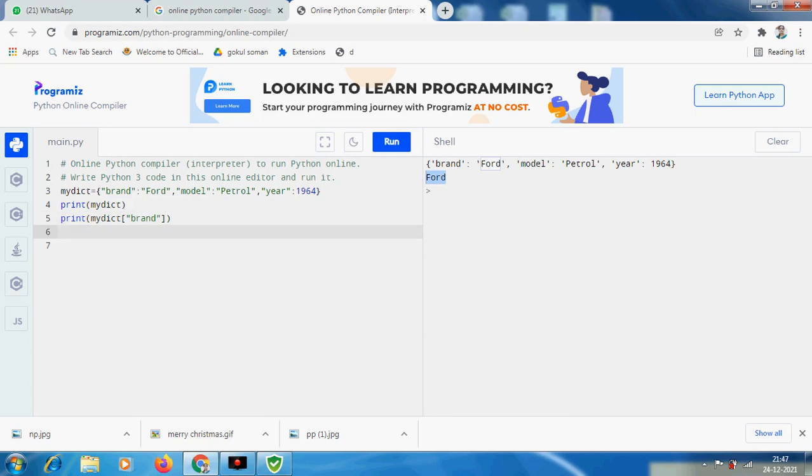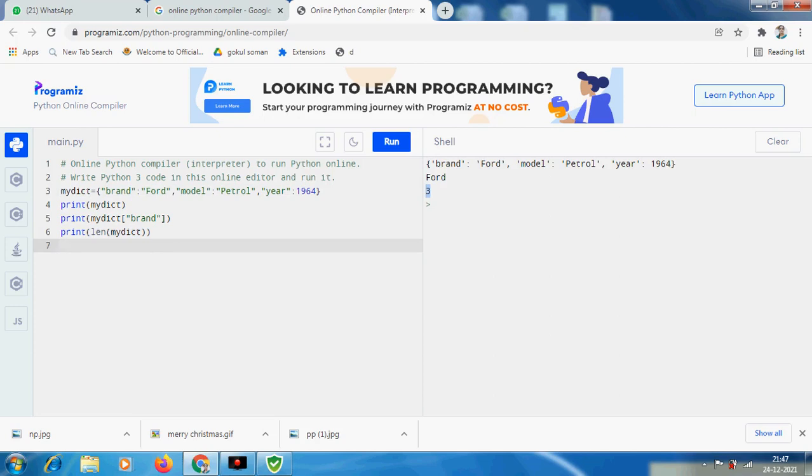Okay. Now I am going to check how many items are stored in this dictionary, that is, print of the length of my dictionary. I'm going to discuss what is going to happen here. It is given as three. There are three keys stored here, that is brand, model, and year. The number of keys stored is the length. Print length of my dictionary returns the number of items as three. So three items are stored here.